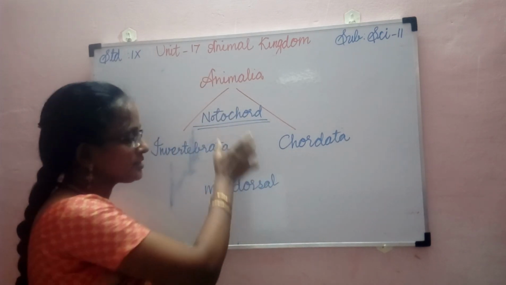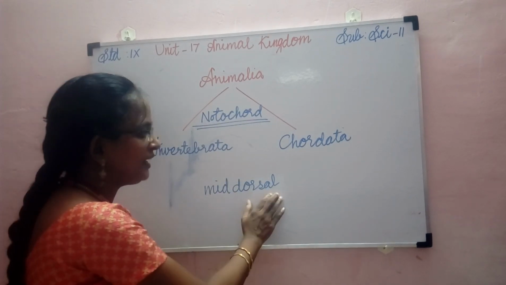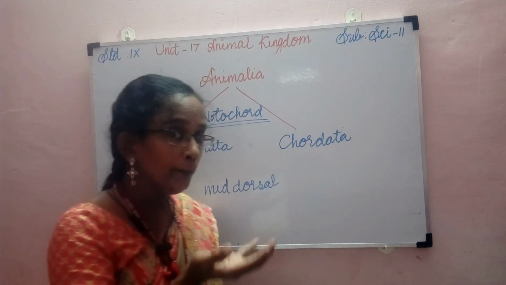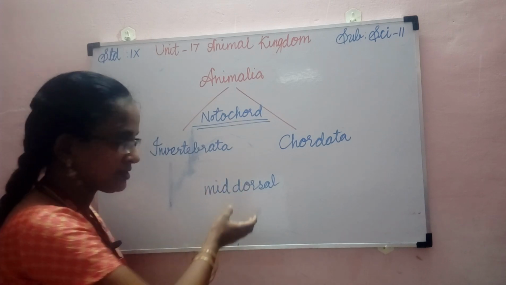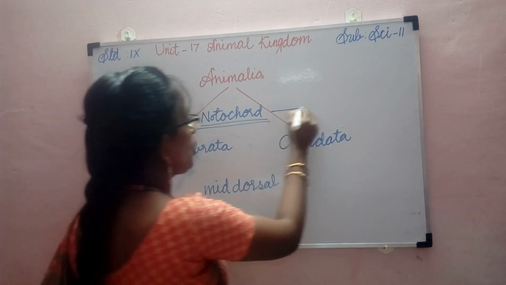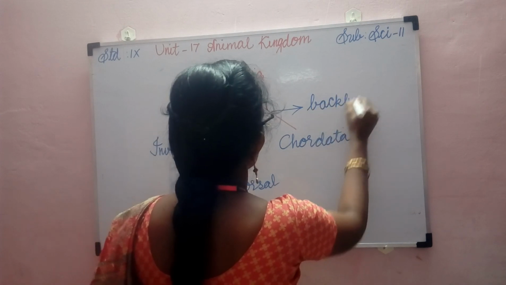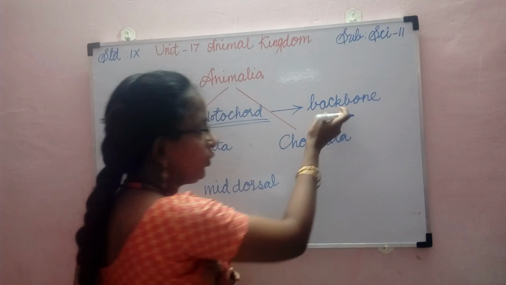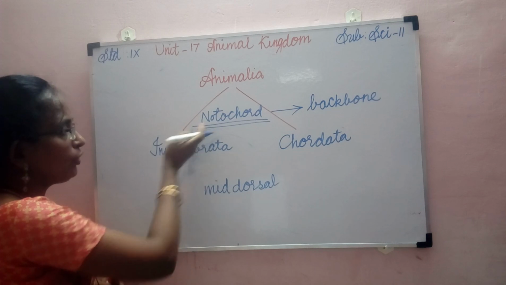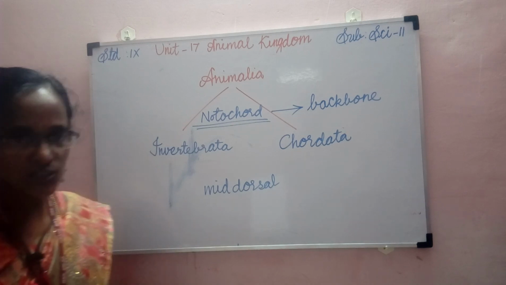So this notochord is a small rod-like structure which is present in the mid-dorsal line during the embryonic development. When the animal is in the form of an embryo, it is present. And when the animal matures into an adult, this notochord is changed into the backbone. So the animals which have the backbone come under chordates, and animals without backbone are categorized as invertebrates. Let's move on to the next topic.